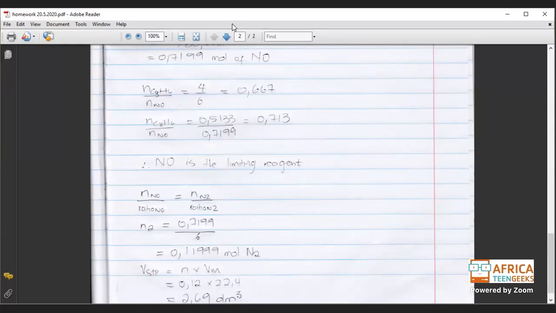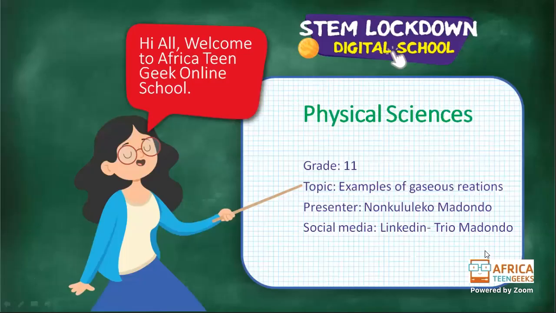So now we're going back to a bit of theory, because we're going to be talking about the next unit. I'm reminding you guys that now we are on unit 8, which is examples of gaseous reactions. Why are we doing this? Because it's in your syllabus. These are things that you will get in your exam, so we have to go through it. So we're going to be doing some examples of gaseous reactions today. I am Nonkulego Matondo, and this is unit 8.